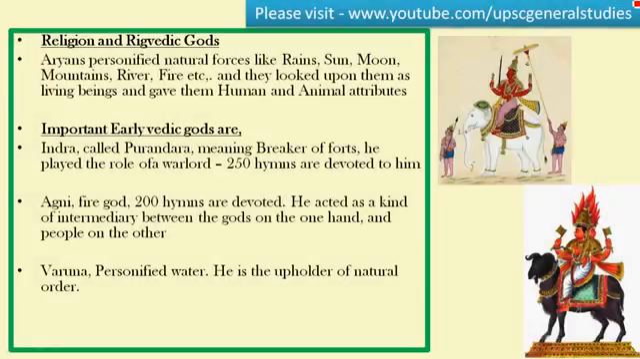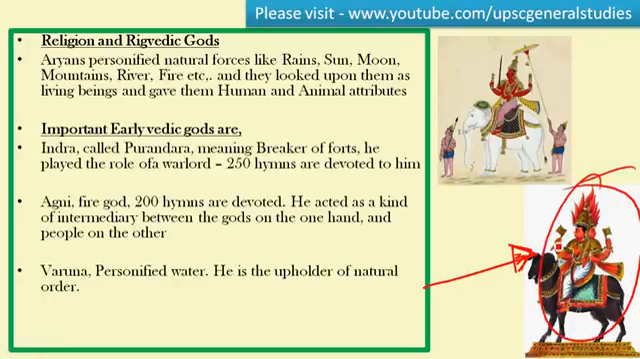If we look at the religion and the Rigvedic gods, Aryans personified the natural forces. They gave human and animal forms to abstract things like rain, sun, moon, mountain, river, and fire. They looked upon them as living beings and gave them human and animal attributes. Here you can see Agni, the fire god, given the form of a human being with four hands. That is the personification of the natural forces.